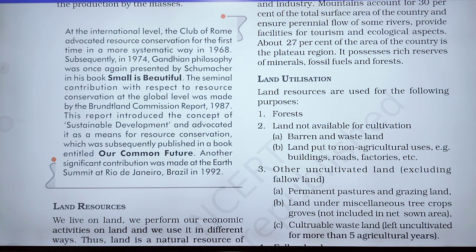First one is barren and wasteland, meaning some lands are not available for cultivation; they are wasteland or barren.